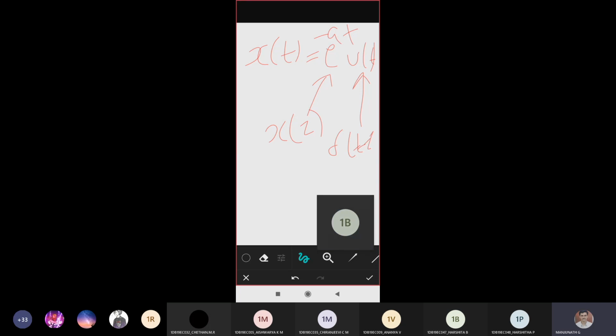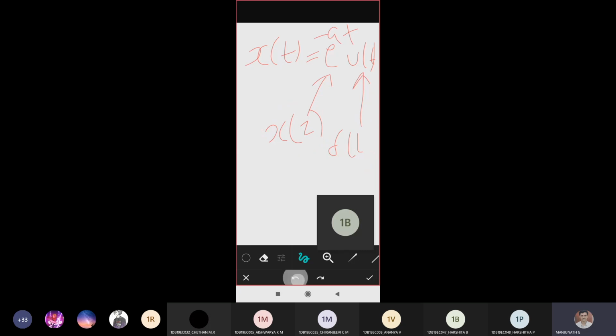You can write this t minus tau simply as delta of t itself, since it has only u of t. There is no delay concept in this u of t. If they had given u of t minus 3, then I would have to compare with delta of t minus tau. Is it okay till here? Okay. If you try to represent this x of tau and the delta of t minus tau, nothing but your u of tau, how it looks, we'll write that much and stop today.